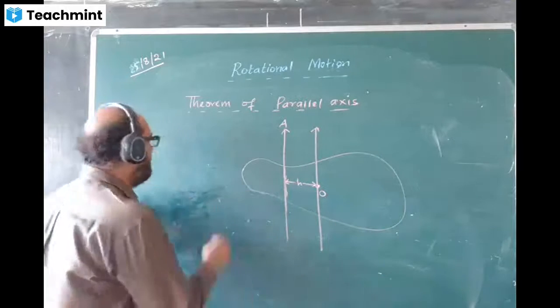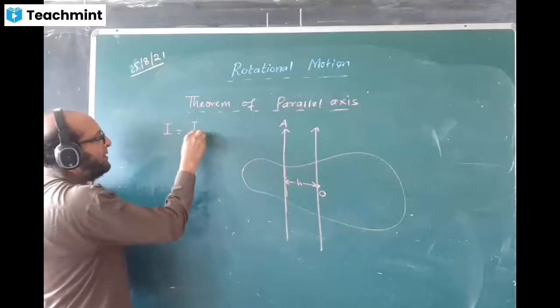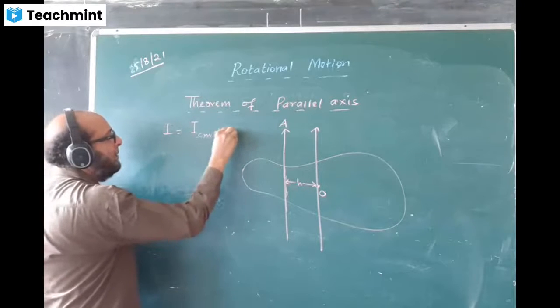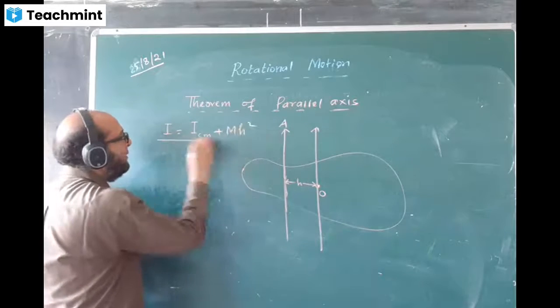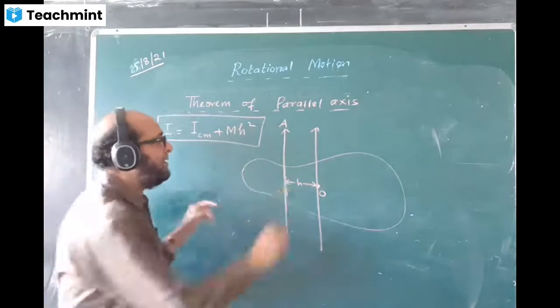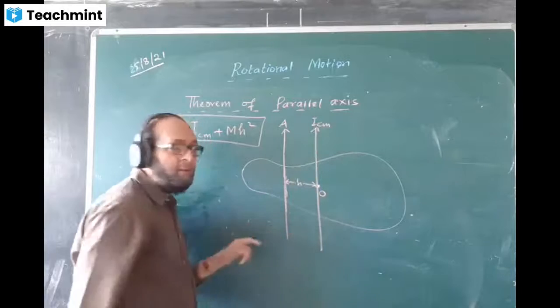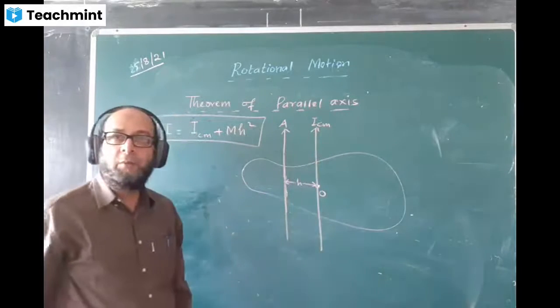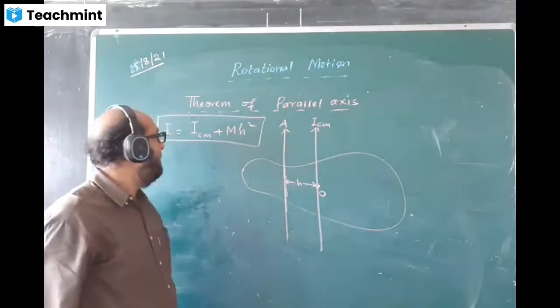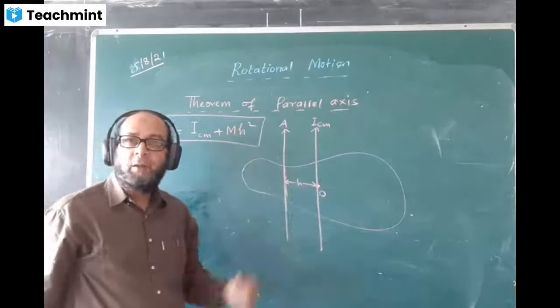So we'll be writing like this. Total moment of inertia I equals I_CM plus M h square. Please write down this equation. I_CM is the moment of inertia about the axis passing through the center of mass of the body. Center of mass is the same as center of gravity, you know.